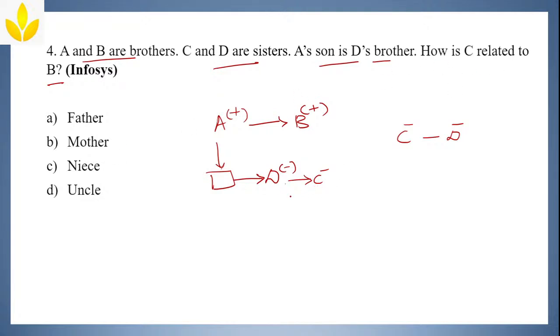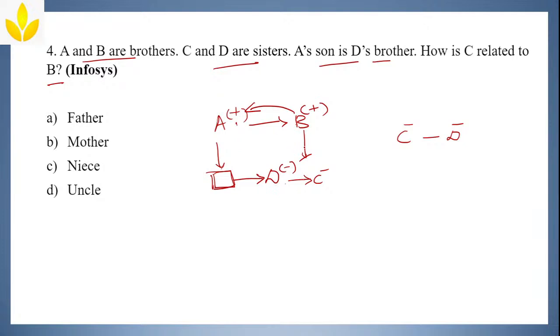How is C related to B? If C becomes a sister of A's son, how is she related to B? For B, since it is his brother's daughter, she will become a niece.